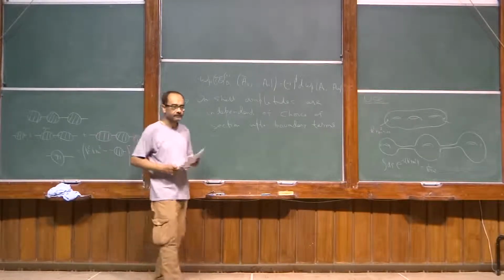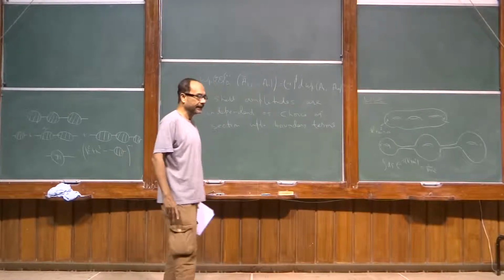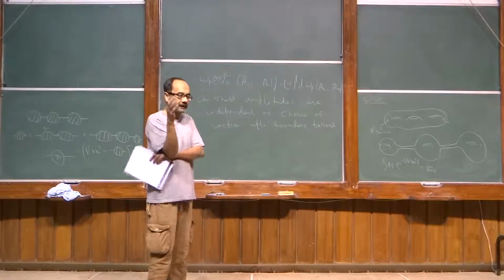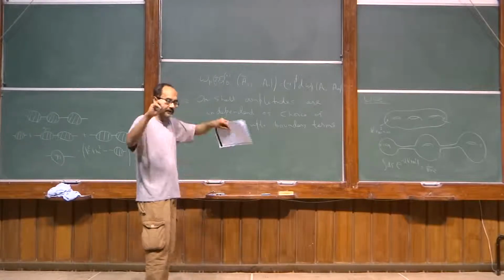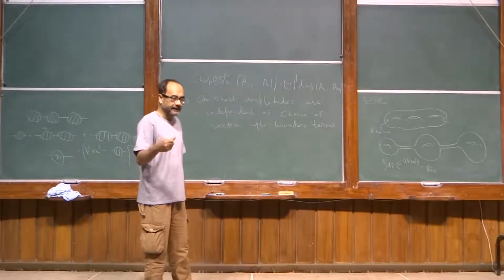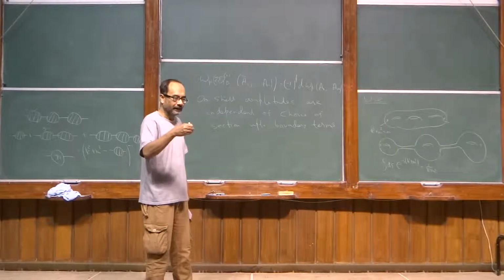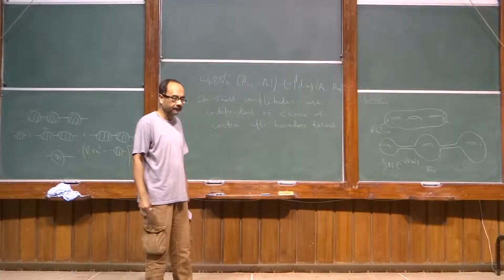It's like the Gibbons-Hawking term. Pardon? It's like the Gibbons-Hawking term. No, it's not Gibbons-Hawking. It's just that you are integrating over the moduli space. It is not the usual spacetime at all. This is the boundary of the moduli space. So when there is factorization, you can show that in some cases you have to add some explicit contribution associated with the factorization. The boundary contribution, the term propagating in the intermediate state, doesn't vanish.